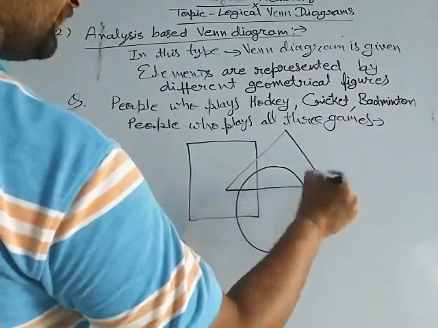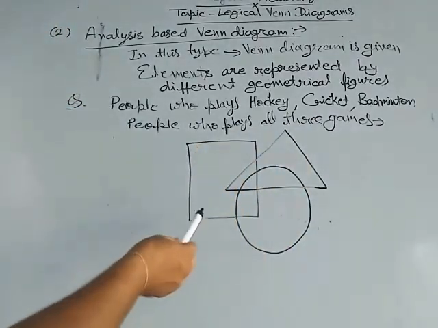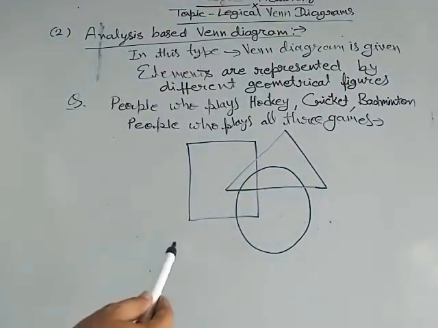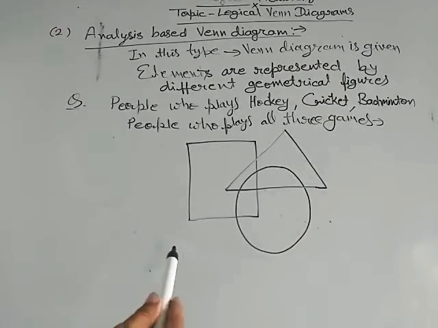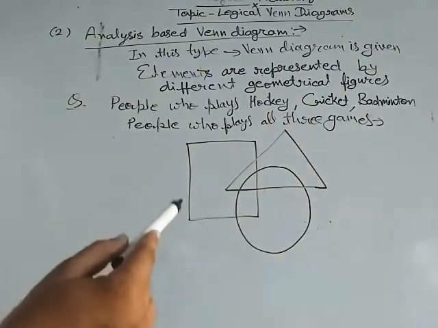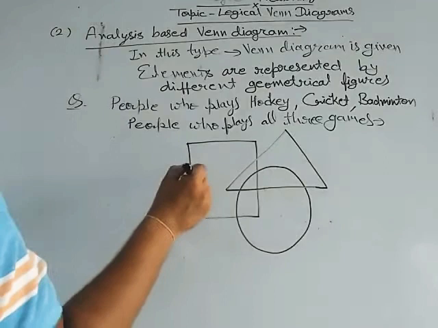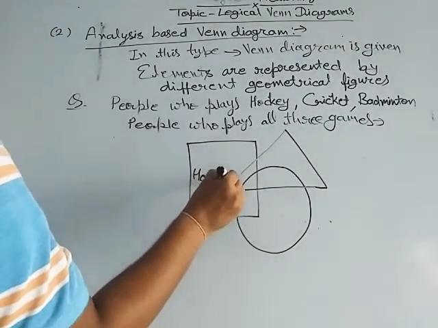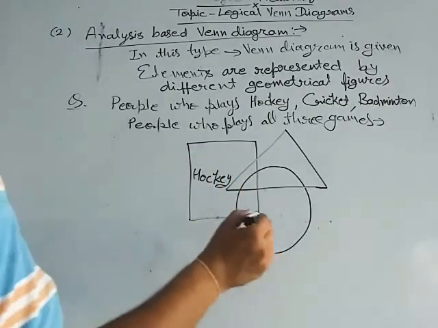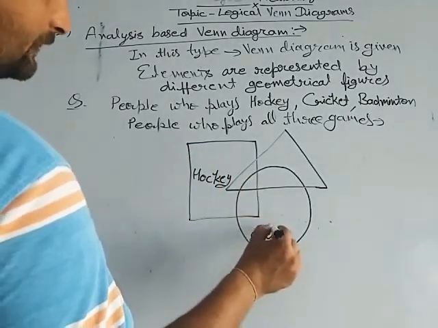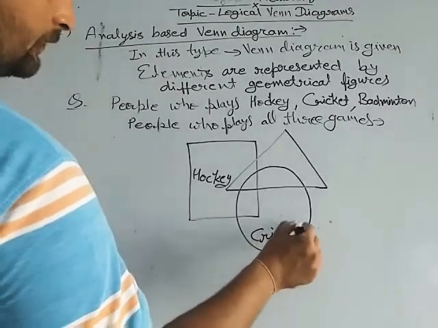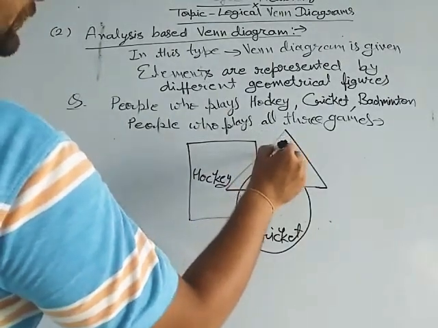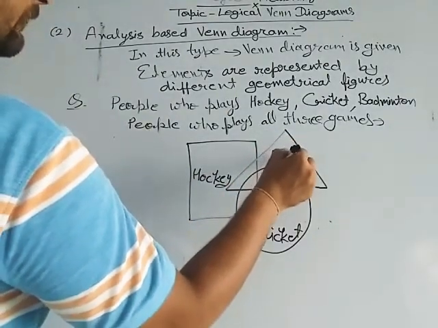These are three different geometrical shapes. Here is square, here is triangle and it is circle, and all geometrical shapes represent different elements. It represents the people who play hockey, and it represents the people who play cricket, and it represents the people who play badminton.